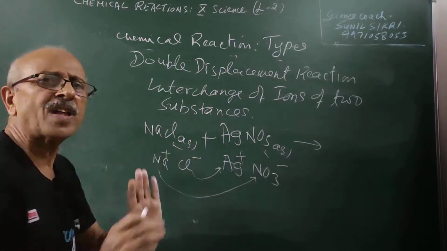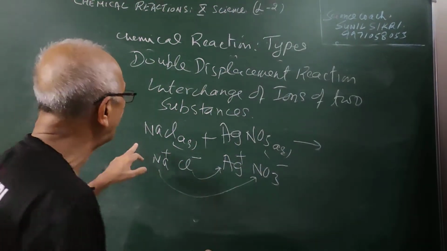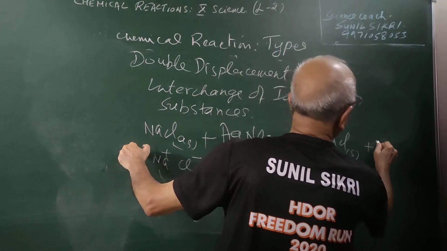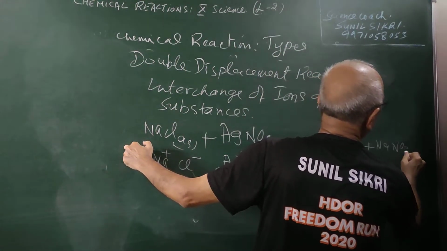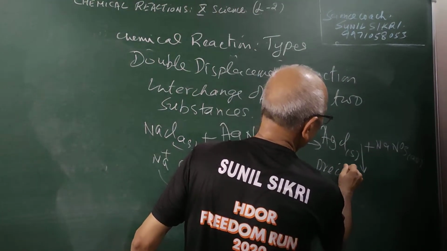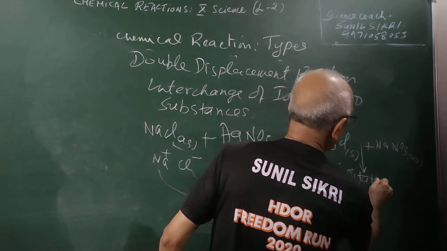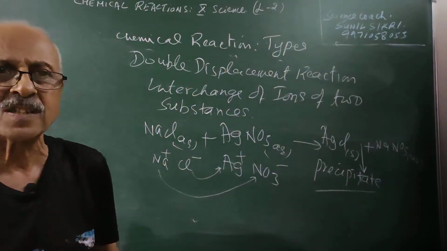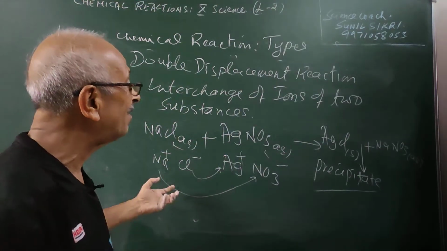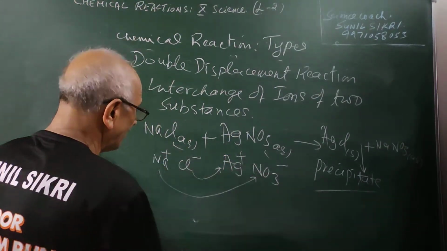They exchange the ions. So what you will get, AgCl plus NaNO3. This is called a precipitate. Precipitation takes place. White precipitate is formed, students, when I put sodium chloride in silver nitrate. Exchange of ions takes place.